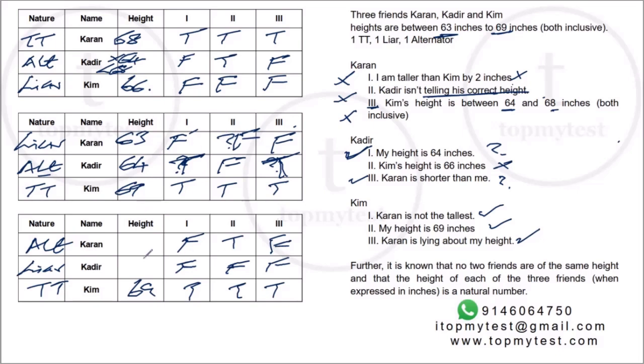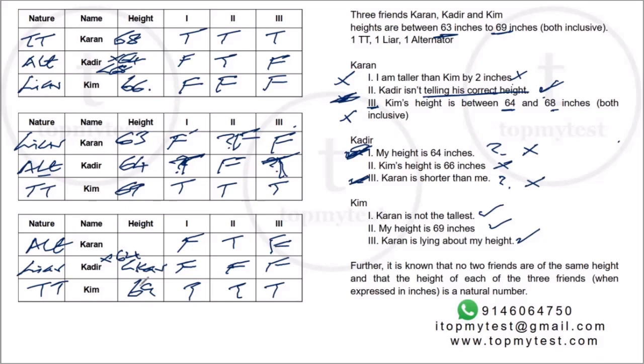Okay, now what happens if Kader is a liar and Karan is an alternator? If Karan is an alternator, his second statement will be true and Kader's first and last will be false. So it says Karan is shorter than me is false. So Karan is taller than Kader. That will be the true statement. So he's shorter than Karan. His false statement is his height is 64. His height cannot be 64. And this will now become consistent with this part. Right? So we know partially their heights.